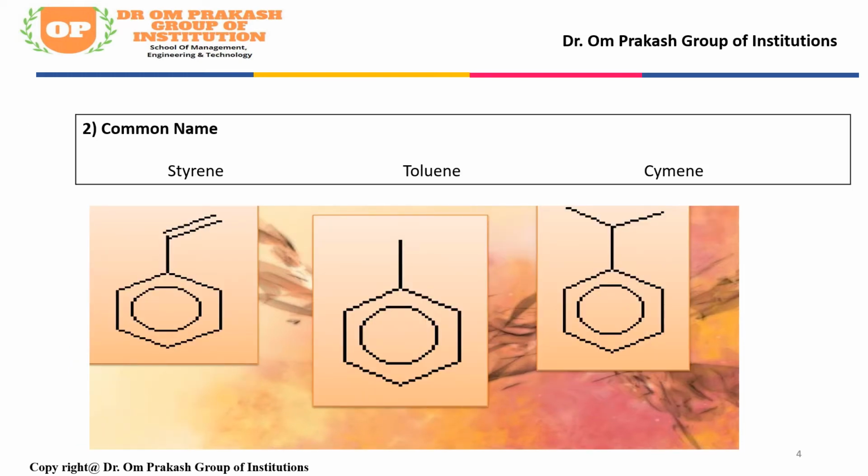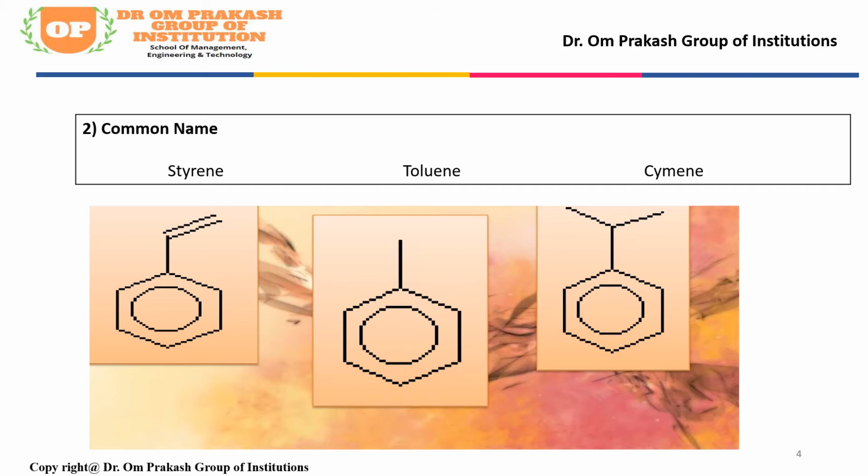Third case, some groups and some derivatives have special names. Like in a benzene ring, NH2 is added at any one position by replacing the hydrogen, then we call it aniline.